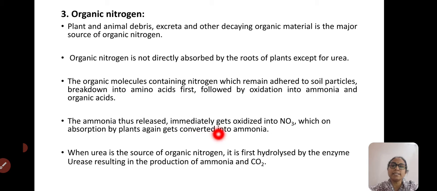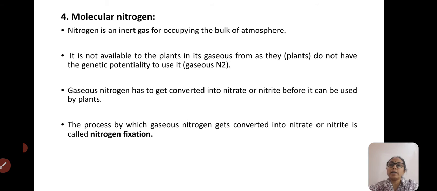Ammonia thus released immediately gets oxidized to nitrate, which on absorption by plants again gets converted into ammonia. When urea is the source of organic nitrogen, it is first hydrolyzed by the enzyme urease, resulting in the production of ammonia and also carbon dioxide as the byproduct.